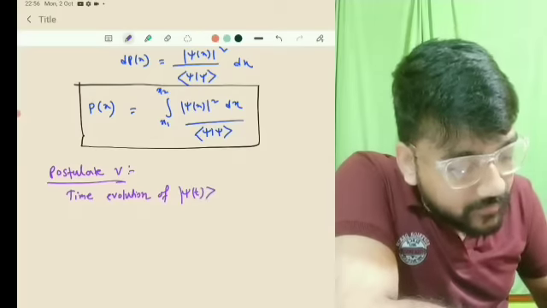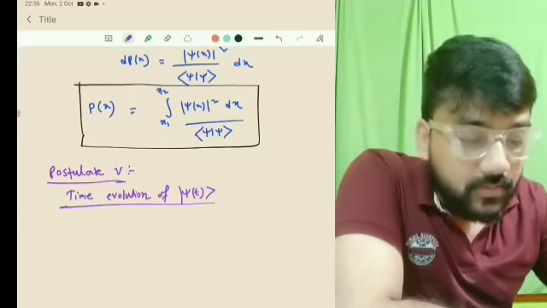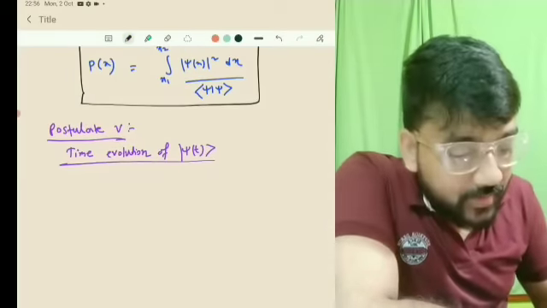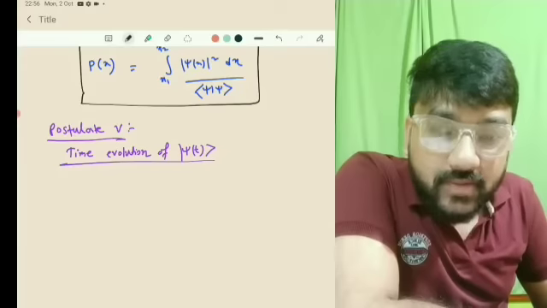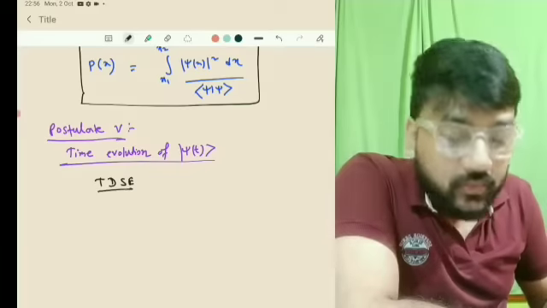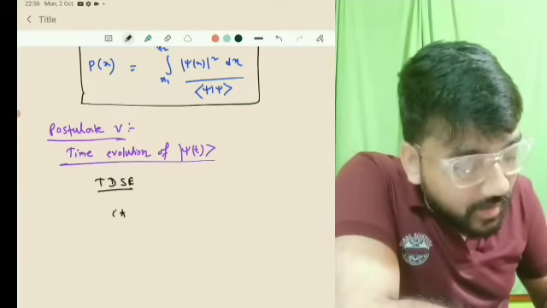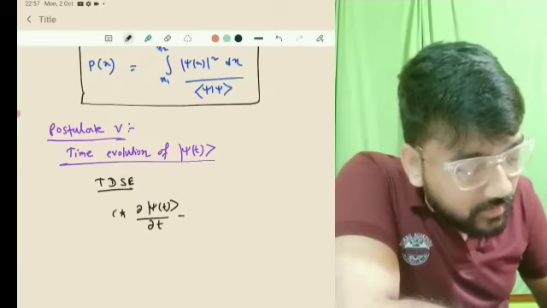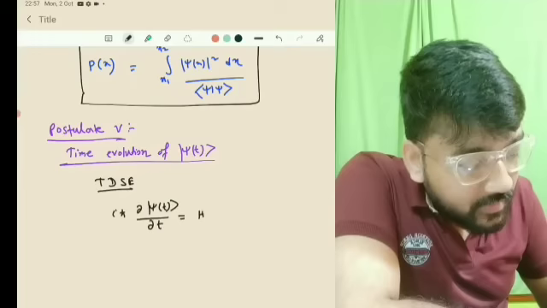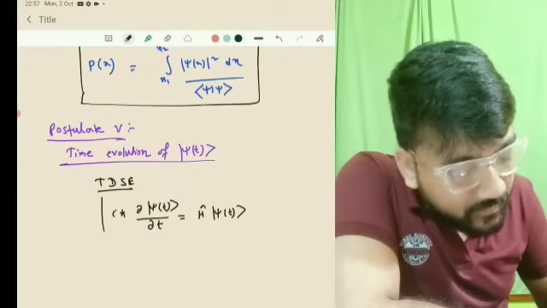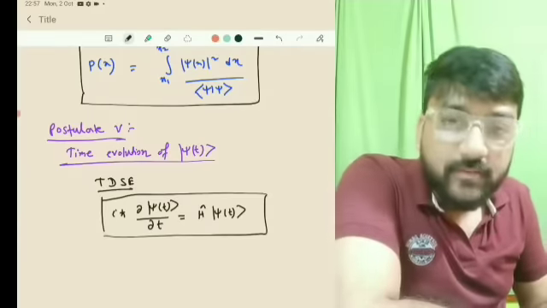So how with respect to time this state vector psi of t will change, and that is given by the time dependent Schrodinger equation. That is nothing but i h cross del psi of t by del t is equal to H psi of t. So this is the time dependent Schrodinger equation.